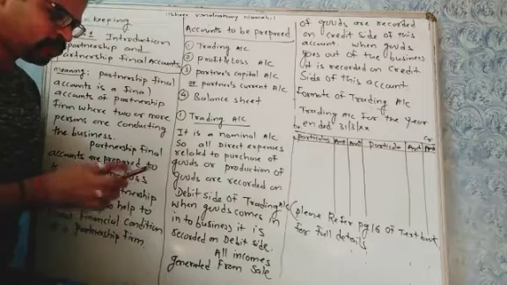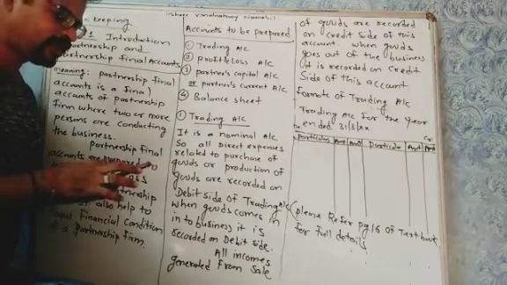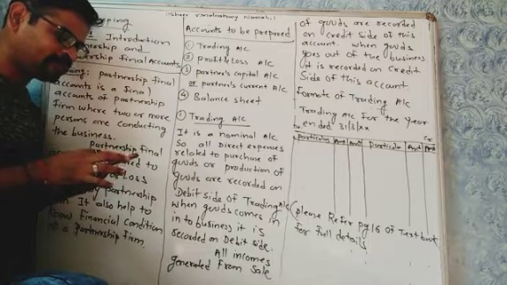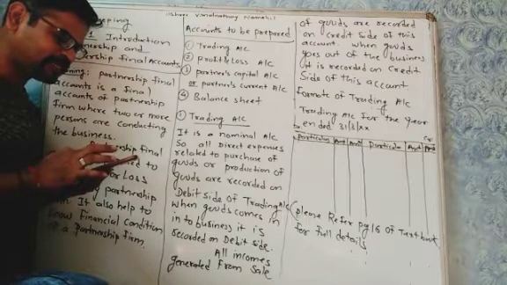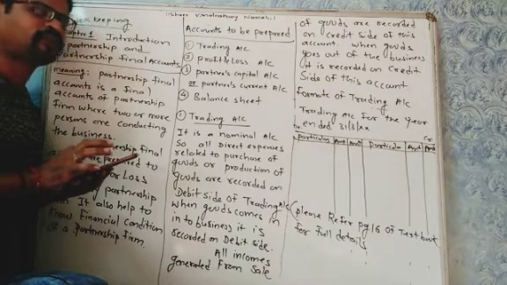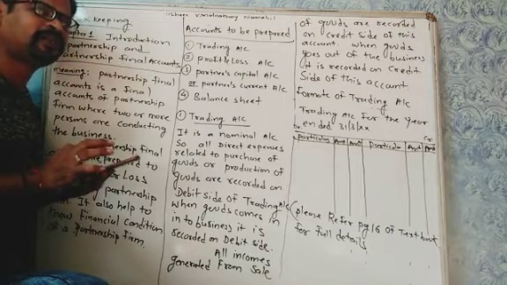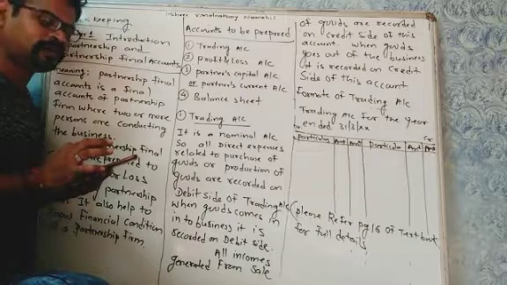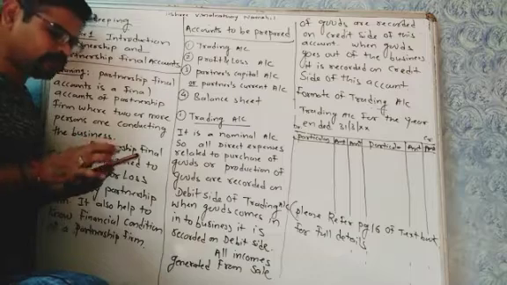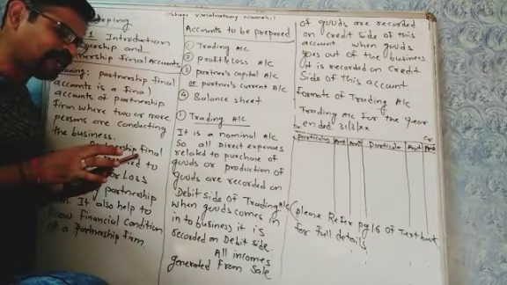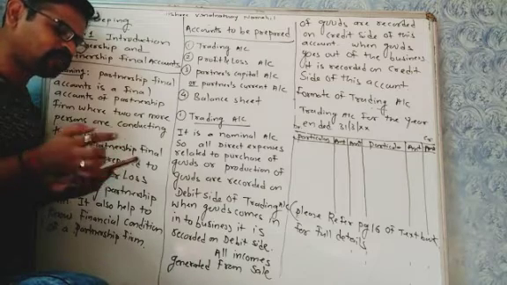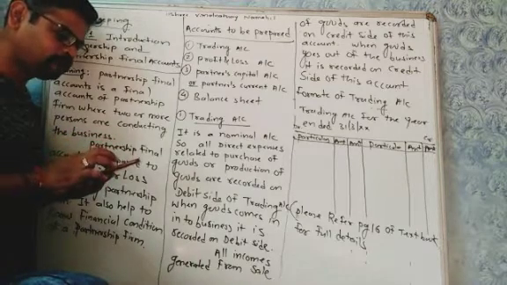I am explaining whatever expenses or incomes are given in the trading account. Now, when you see the debit side of the trading account on page number 16, you will see that the first thing is opening stock. Whatever stock is available with us at the beginning of the year is recorded here. All these things come from the trial balance given in the question. From the trial balance we transfer all the things to the trading account.